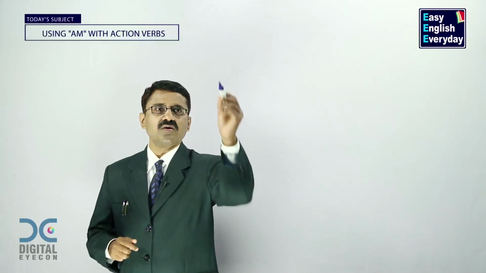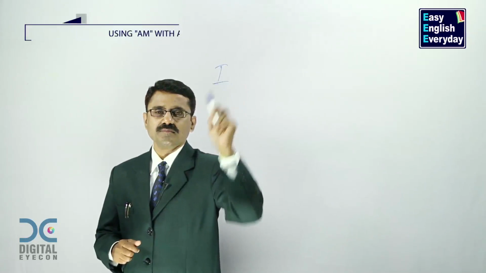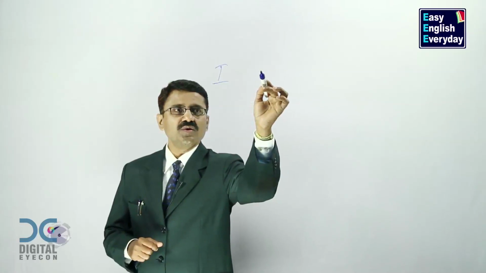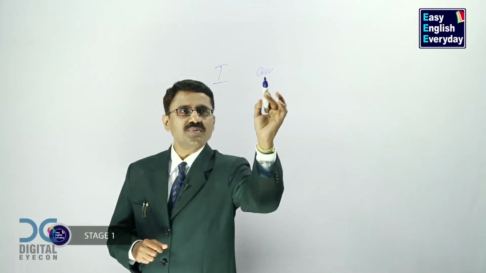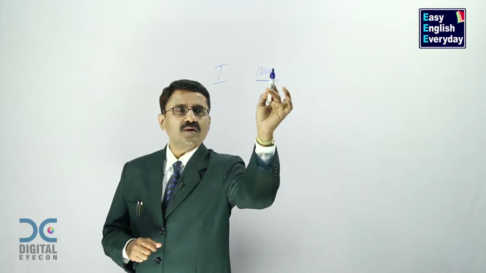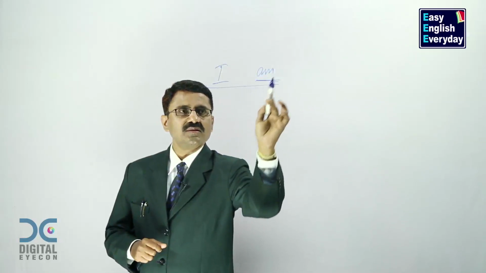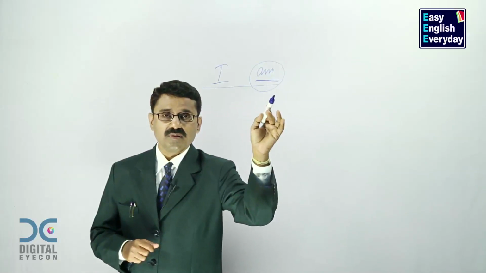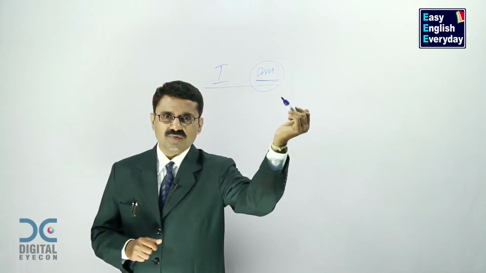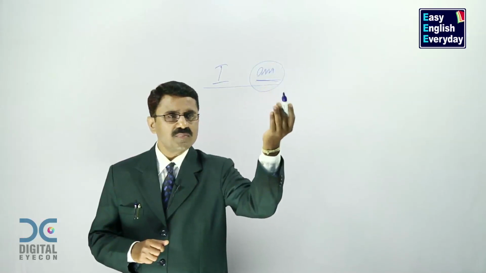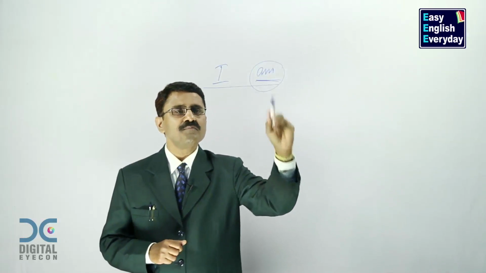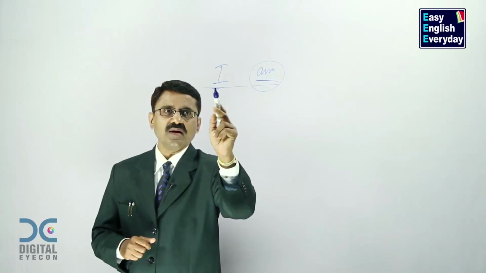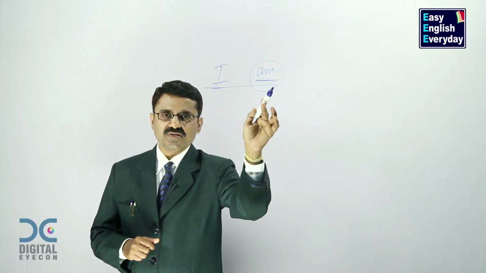In this video, you are going to learn about the actions done by a person called I. And I am going to use another person called am. Now, these two people will come together. This is called a verb. Grammar calls it a verb. You can call it a technical word. If you do not want to use the word verb, call him a technical word. That doesn't matter. This person goes with I and it indicates present tense.